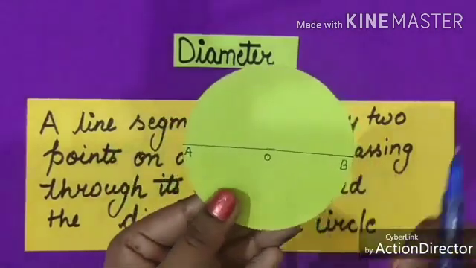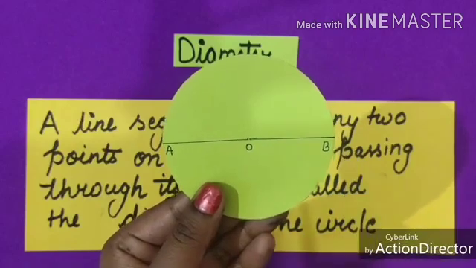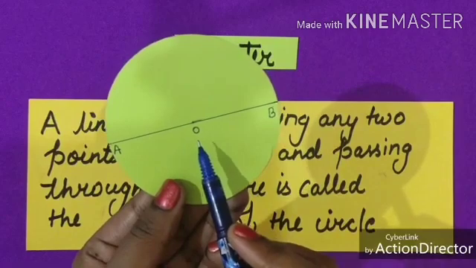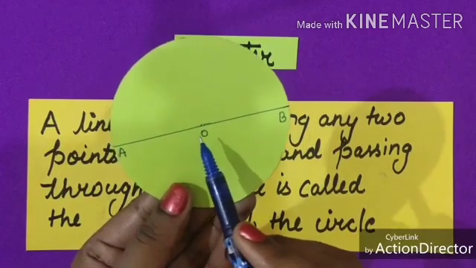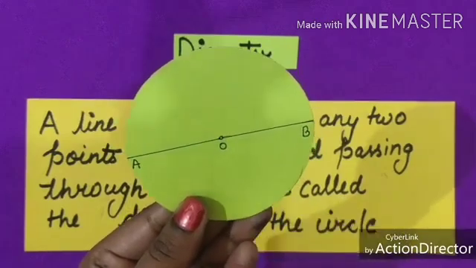In this image, AB is a diameter of the circle. It is passing through O, which is the center of the circle.